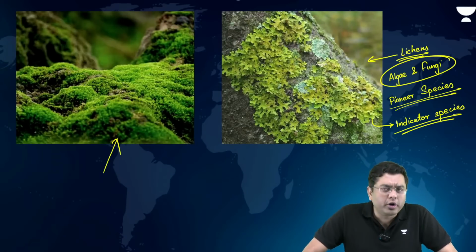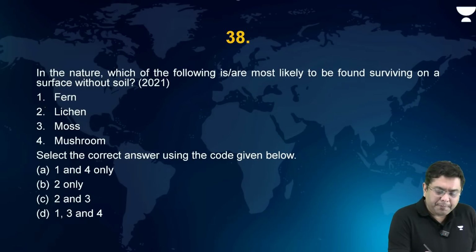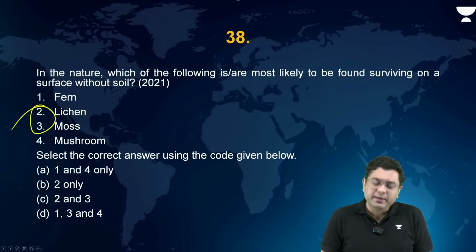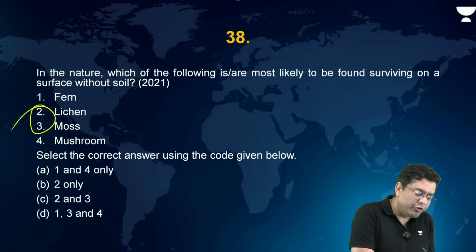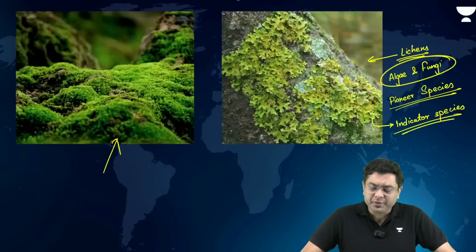So they do not require the presence of soil. So 2 and 3 here don't require the presence of soil, whereas 1 and 4 do. So the correct answer in this case is 2 and 3. Yes, ferns are the small plant species.